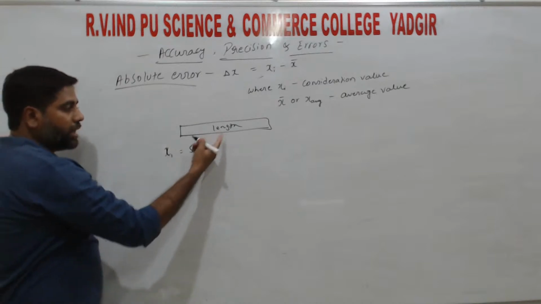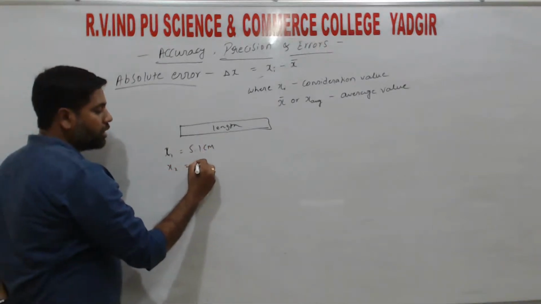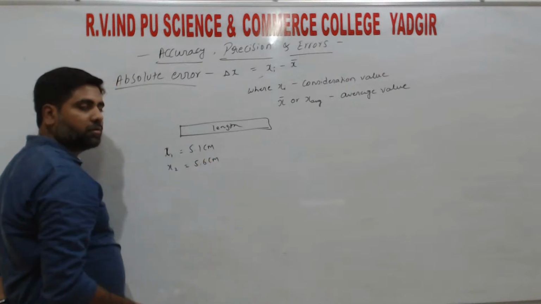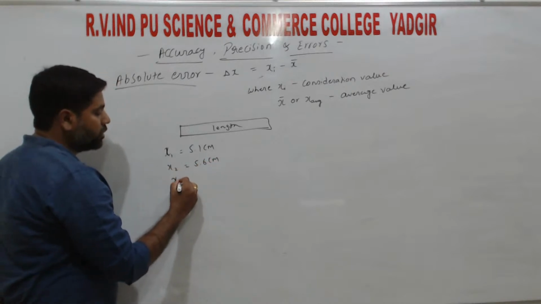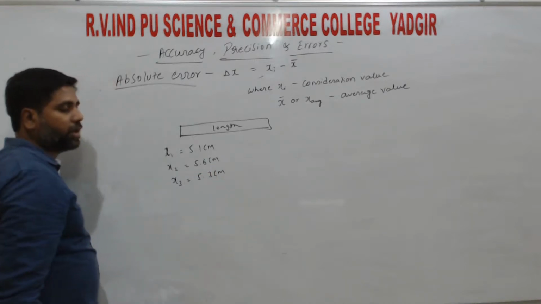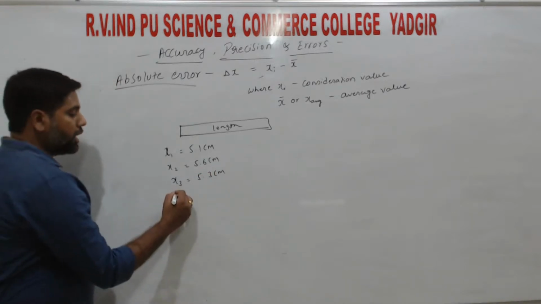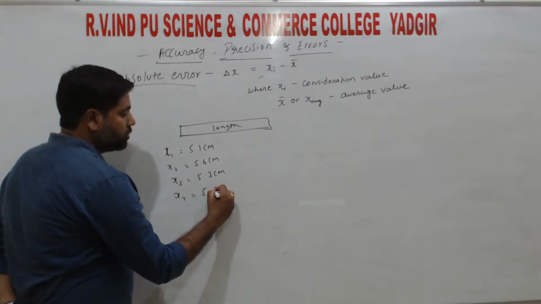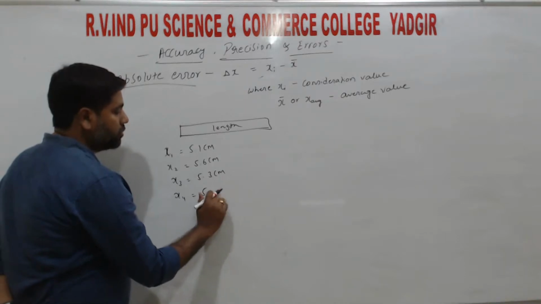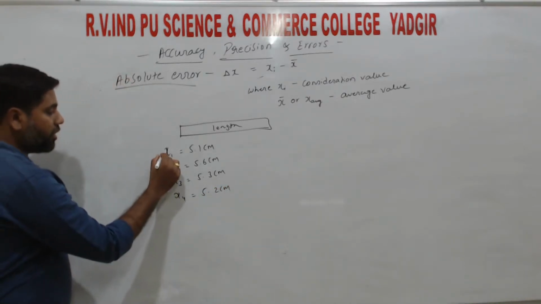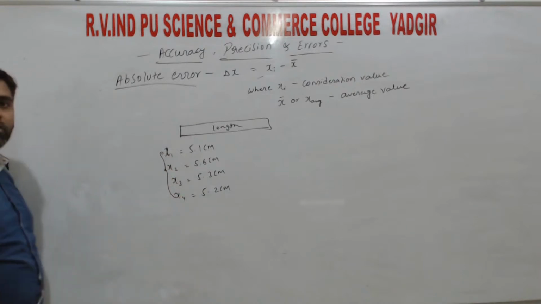The second time I am measuring the same length, I am getting some 5.6 centimeter. The third time x3 is equals to some 5.3 centimeter, and x4 is equals to some 5.2 centimeter, right? So these values are called consideration values.